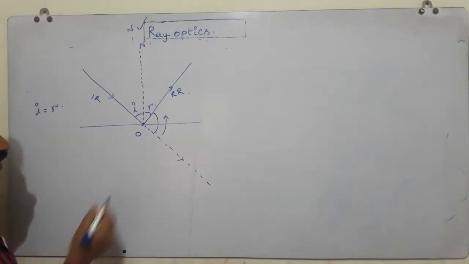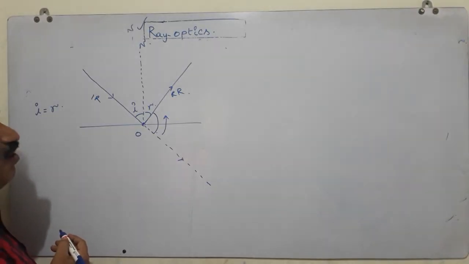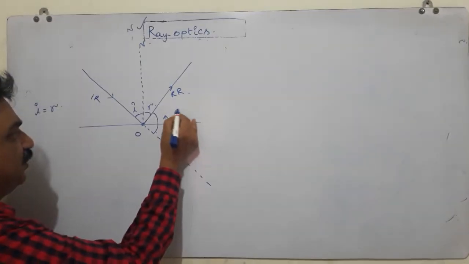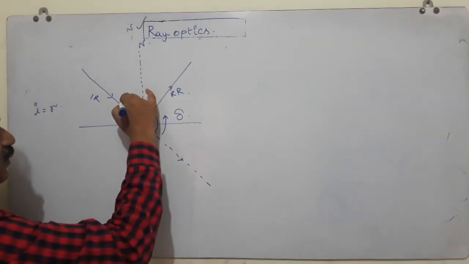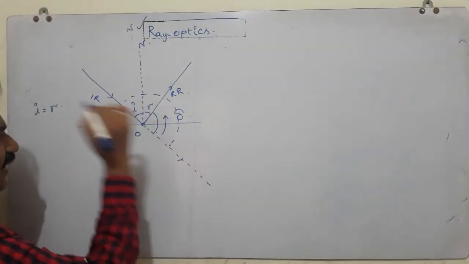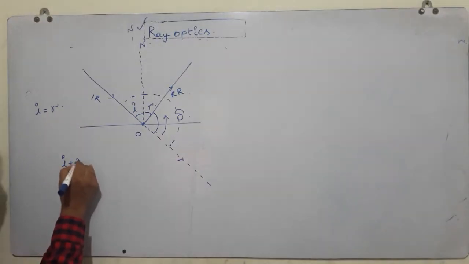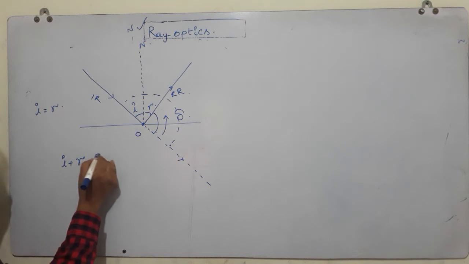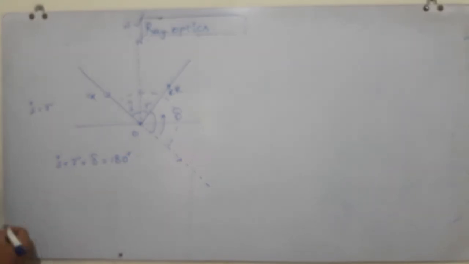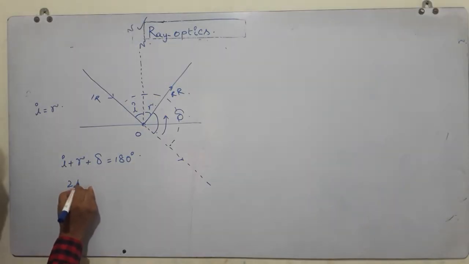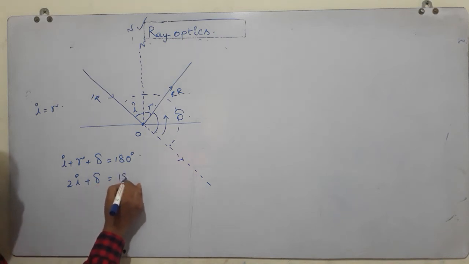Such an angle between the incident ray and the reflected ray is called the angle of deviation, delta. If you observe carefully, this is a straight angle. That means I plus R plus delta is equal to 180 degrees. That means 2I plus delta is equal to 180 degrees.